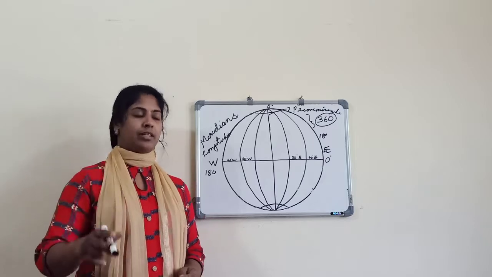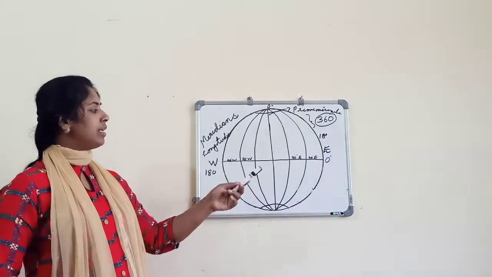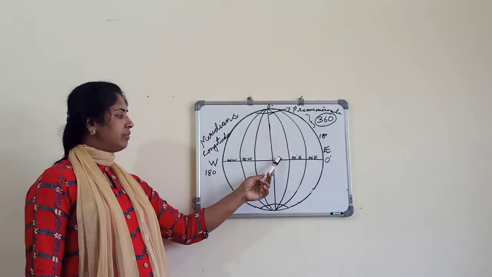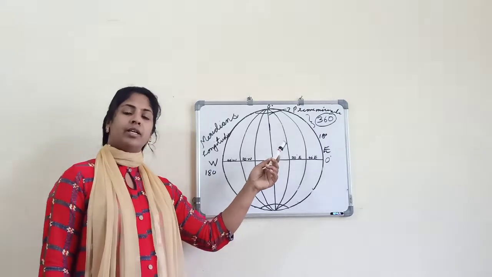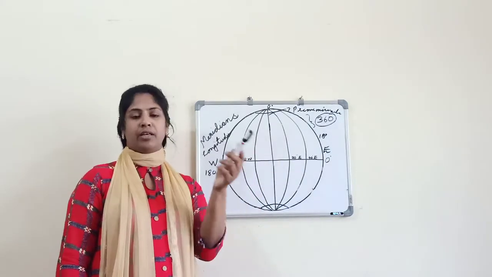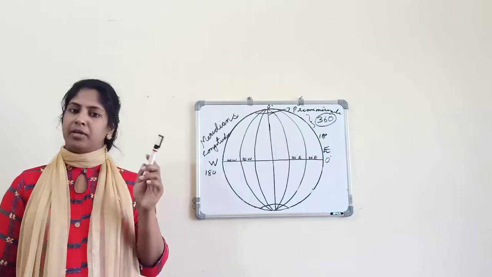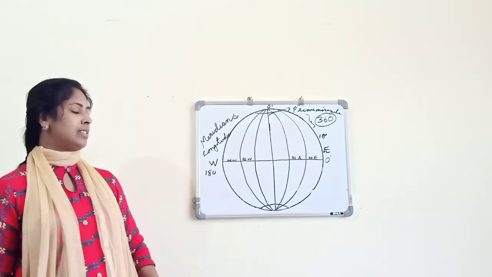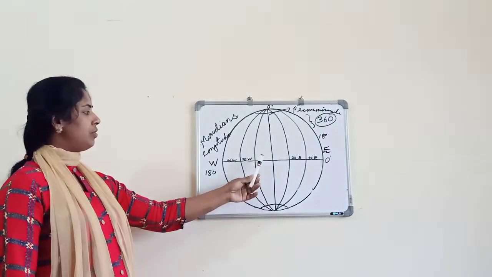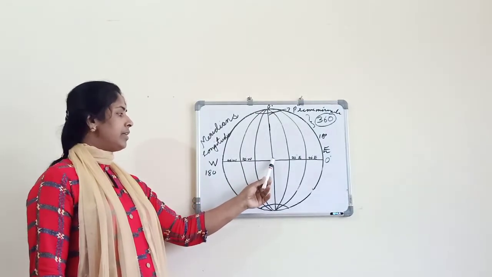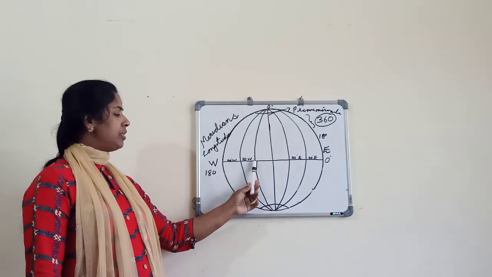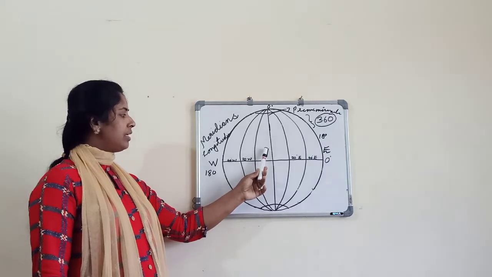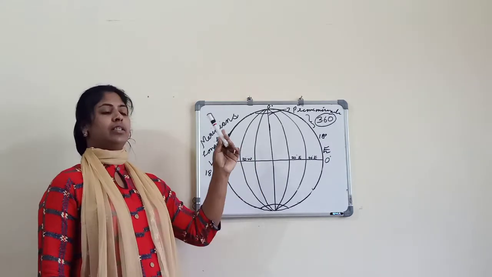If the latitude is 28 degree north, you can take it like this: 0 degree equator, and from here you can find with 1 degree interval where the 28 degree north is. But with that, we cannot locate any place. But if you get the longitude of that place, suppose the longitude is 20 degree west, from the prime meridian we can calculate, it may be almost here. So 28 degree north and 20 degree west.